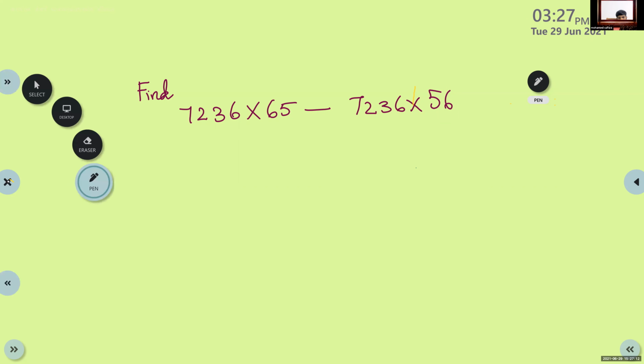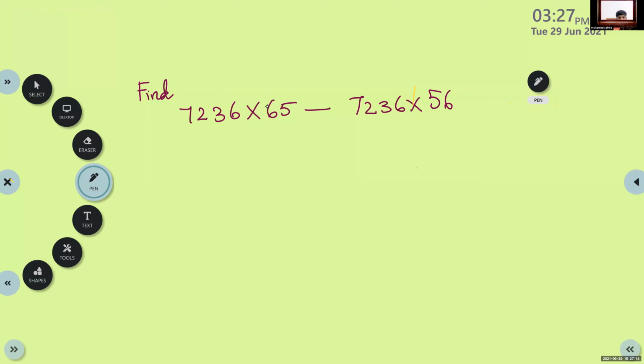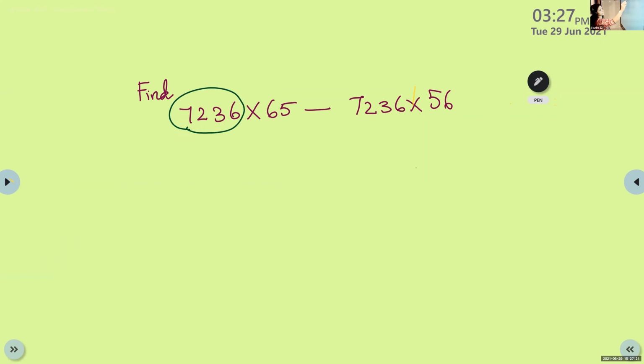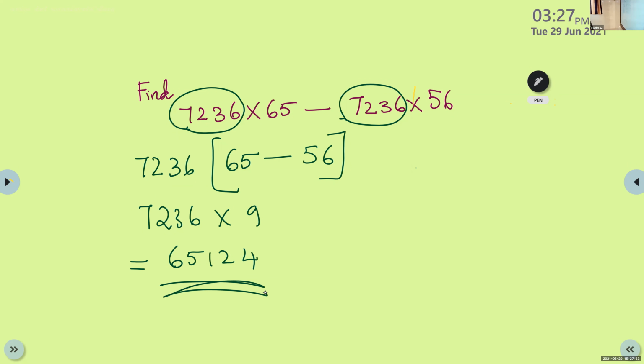Listen children, which number is common for both sets? 7236. So this number we can take outside. Now what is remaining inside the bracket? 65 and minus 56. And 7236 into 9. Now simply multiply, and you get the answer 65,124 when you multiply by 9.